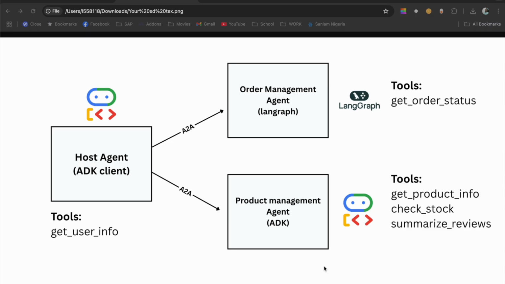Now, see the A2A protocol as just a standard. There's really not much about the code. It doesn't involve any special code to write. Just think about it like your REST API, which is a standard. Think about it like your HTTP request, which is a standard, just protocols. So it means that you can write your agent with any framework of your choice.